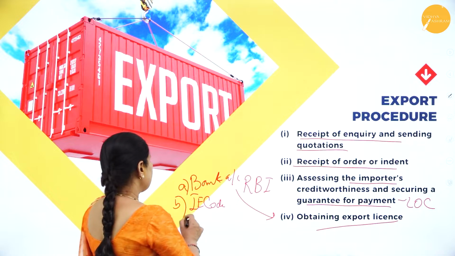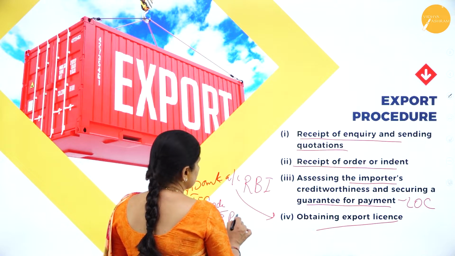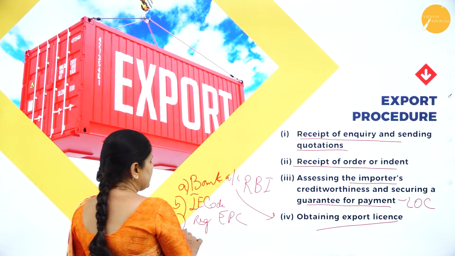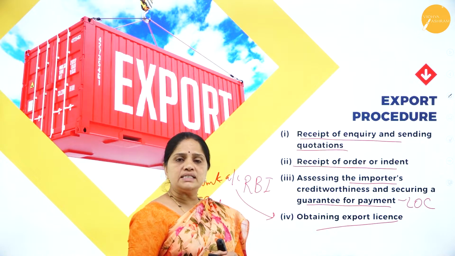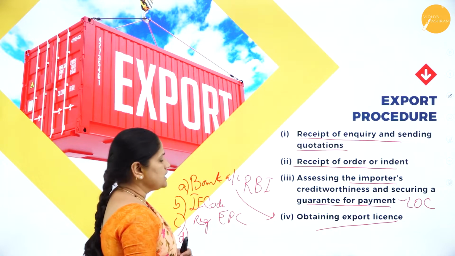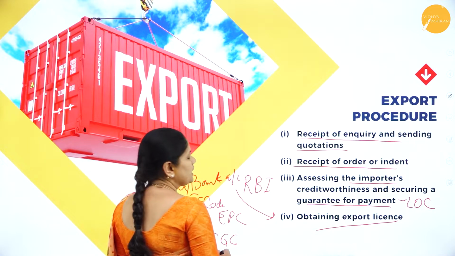Then the third one is he has to register himself with the Export Promotion Council, that is the EPC, and lastly he should also be registered with the ECGC, that is Export Credit and Guarantee Council.